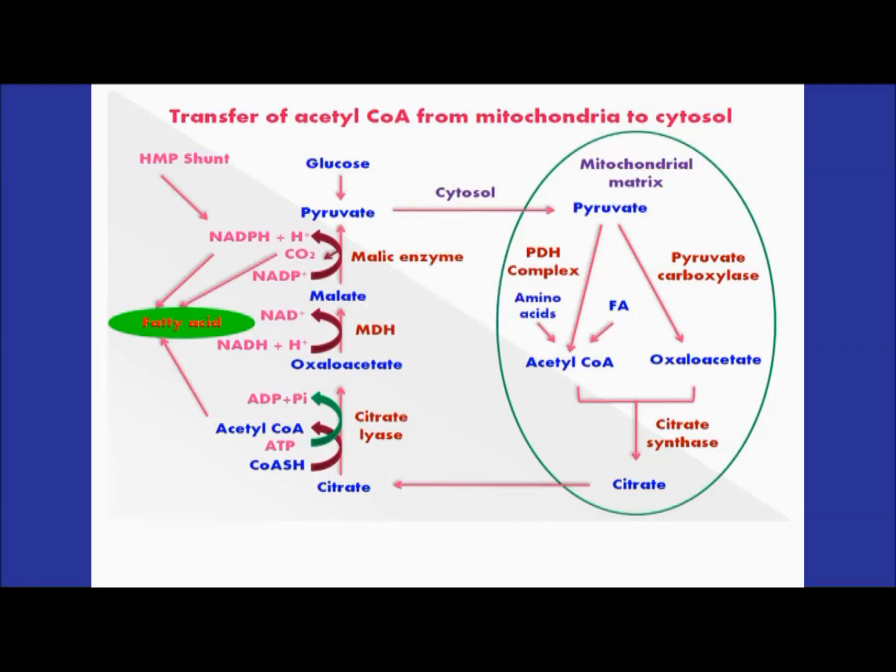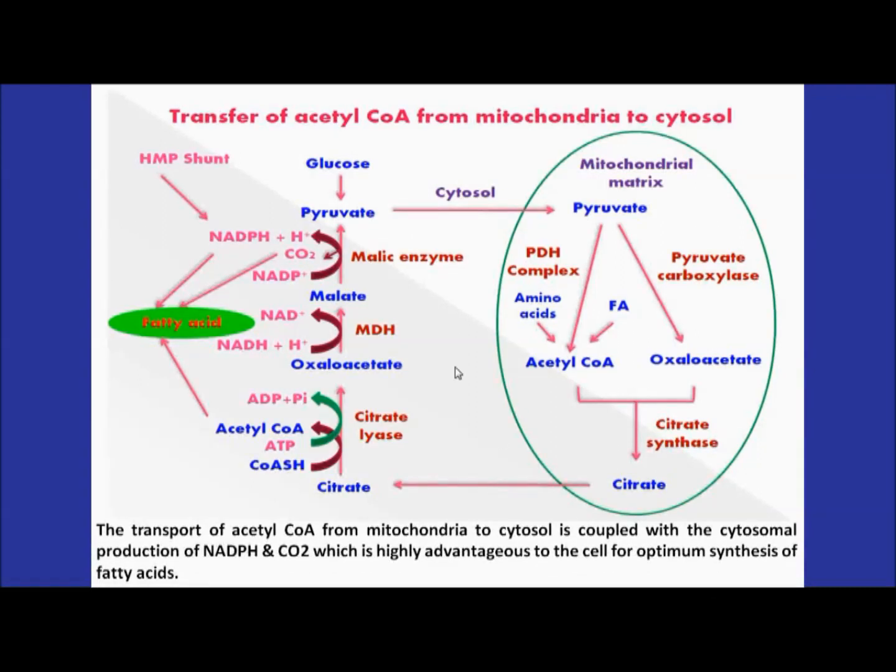So here I am giving you the detailed picture. This is the mitochondrial matrix, where the process takes place within the mitochondria, and this is the cytosol. You should know that the transport of acetyl coenzyme A from the mitochondria to the cytosol is always coupled with the cytosolic production of NADPH, and carbon dioxide, which is highly advantageous to the cell for optimum synthesis of the fatty acid.